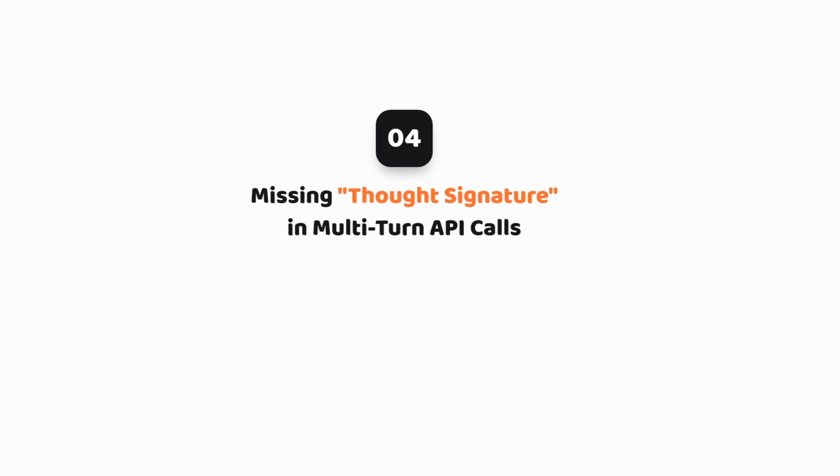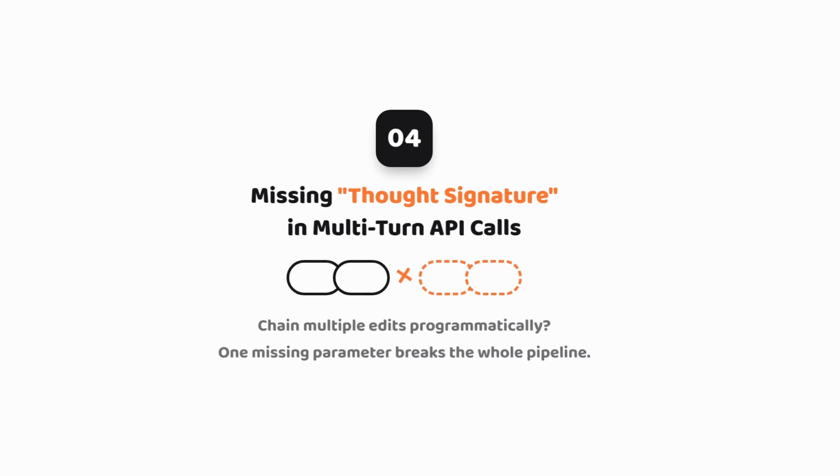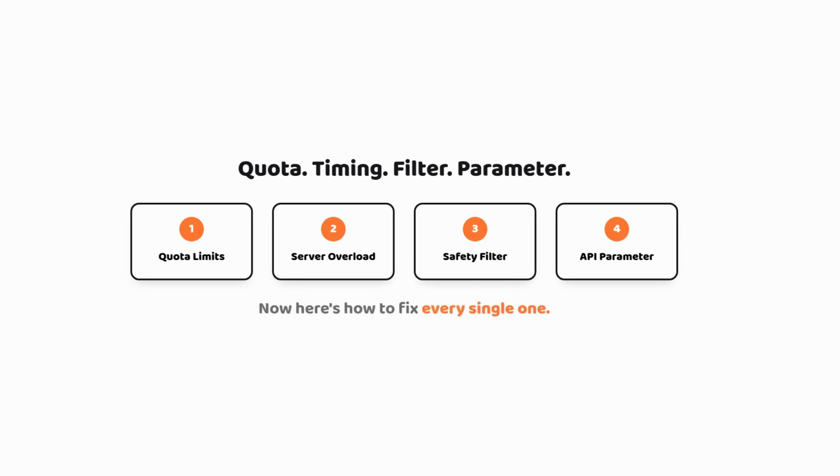Cause 4. For anyone doing this through the API rather than the app, it's a missing parameter called thought signature. In multi-turn conversations, if you are chaining multiple edits together and then the model suddenly stops responding correctly partway through, this is almost always the reason. It's a small technical detail, but it can break entire automation pipelines if you don't know to look for it. So to summarize the 4 causes: quota limits, server overload during peak hours, the safety filters silently eating your credits, and for developers, a missing API parameter in multi-turn calls.